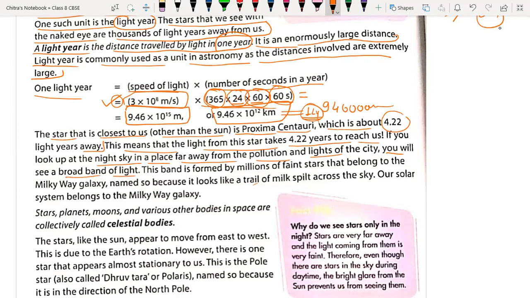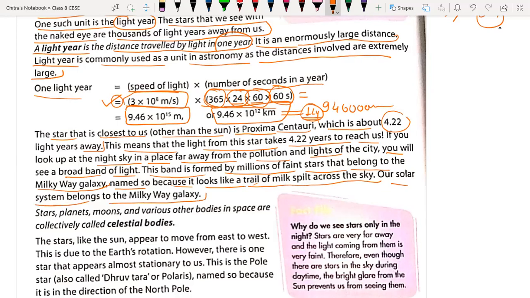You will see a broad band of light. This band is formed by millions of faint stars belonging to the Milky Way galaxy. It is named so because it looks like a trail of milk spilt across the sky. That's why it is called the Milky Way.